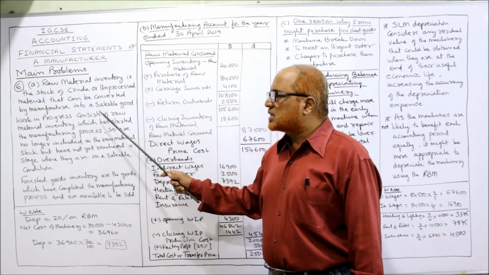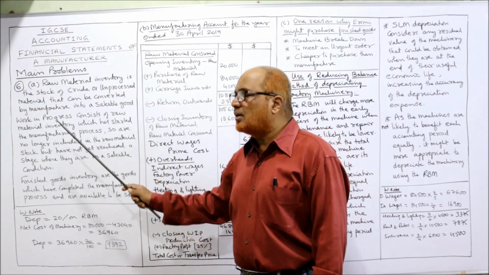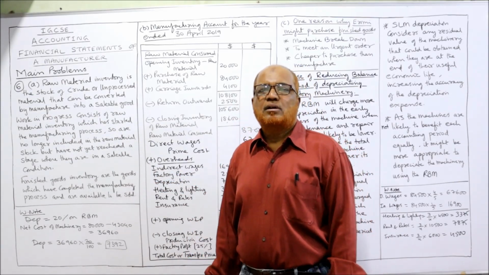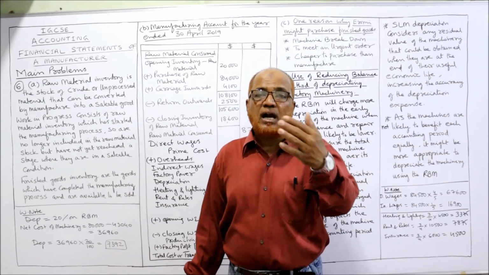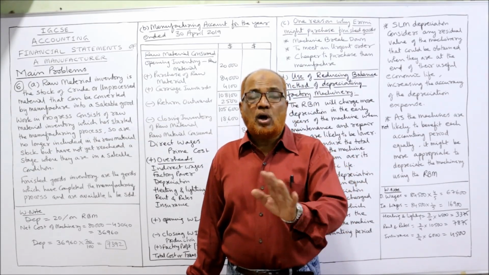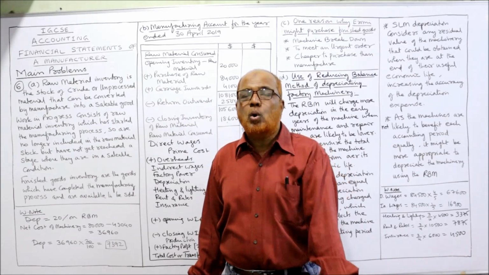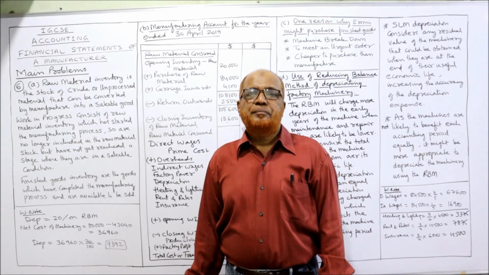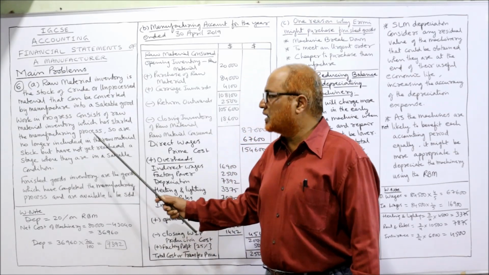The work in progress consists of raw material inventory which has started the manufacturing process. Some materials are there on which work has already started, but the work is not completed. The work is still going on. That means unfinished work is called work in progress.